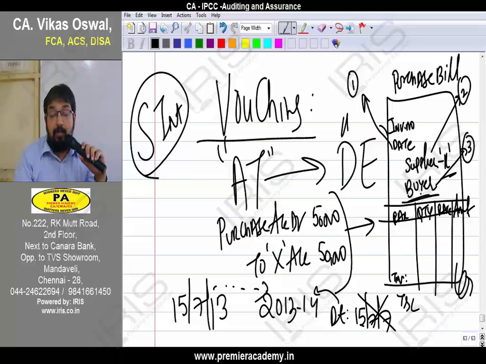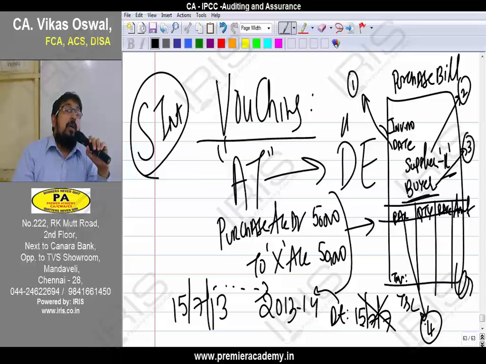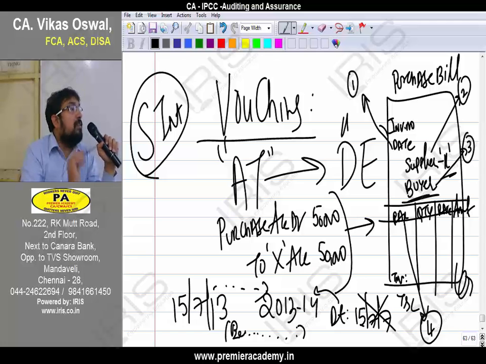The next important thing you need to understand is to check whether the description of the transaction is properly recorded. What is the fourth golden rule? When you pass a journal entry, we will pass purchase account debit to X. At the bottom, what will you write? Being, yes, you will write some explanation. Are you recording a proper description or not?